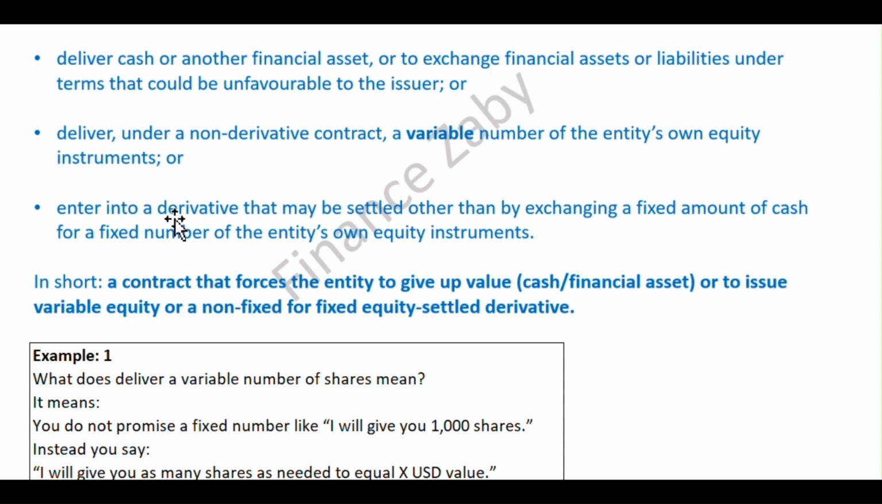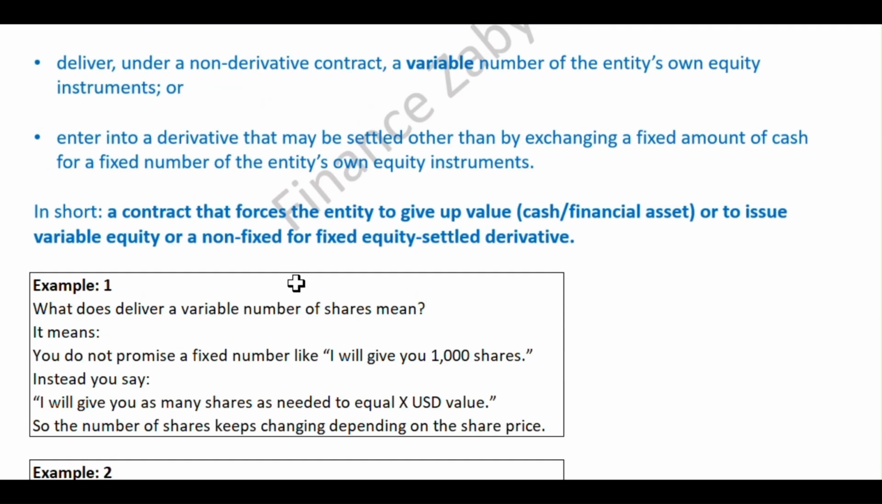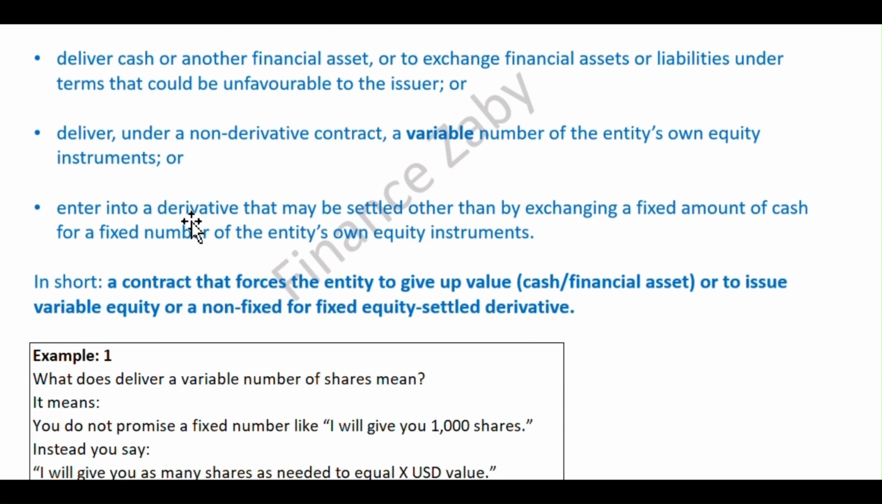Or enter into a derivative that may be settled other than by exchanging a fixed amount of cash for a fixed number of the entity's own equity instrument. We can understand by looking at example 2. Suppose the option value is 10,000. One more thing, what is the difference between option 1 and option 2? We will understand that after understanding example 2.